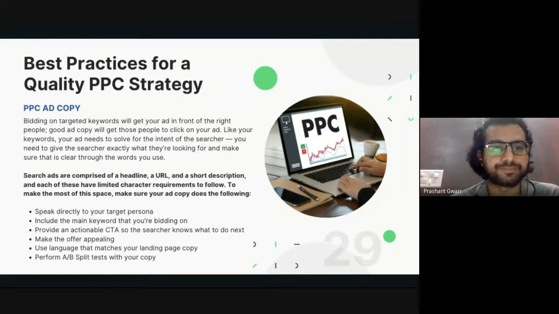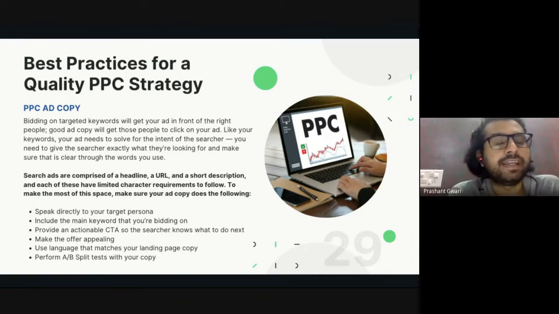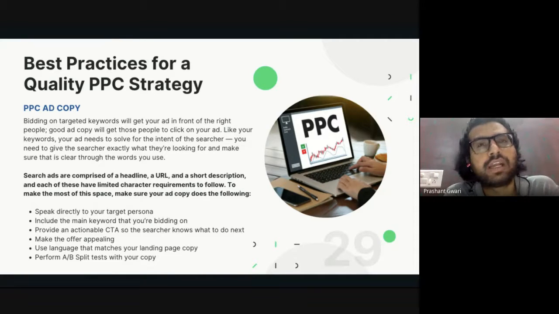Search ads are comprised of a headline, URL, and short description, and each of these has a limited character requirement. Whether it's a headline with a limit of 70 or 80 characters, or a meta description with a 220 character limit, or 120 characters on mobile devices, or a URL of just 4 or 5 words, you have a limited number of characters here.